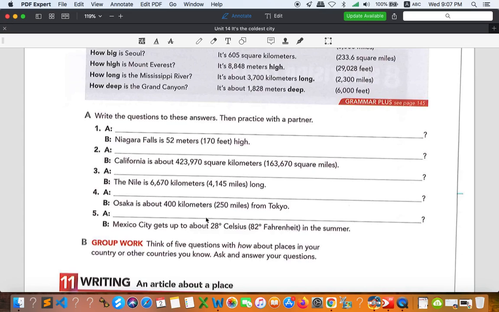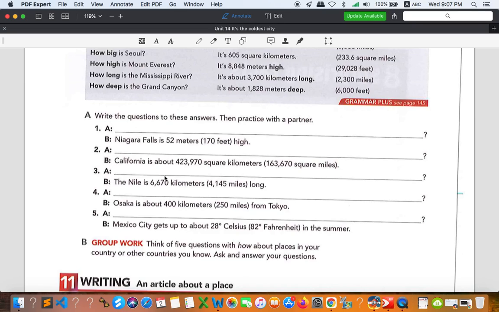And right here we don't see anything, we just see 400 kilometers from Tokyo, so it should be how far. And look at the last one, number 5, we see the temperature and we have the verb phrase get up. Get up means getting higher, so that should be how hot. Very simple like this.